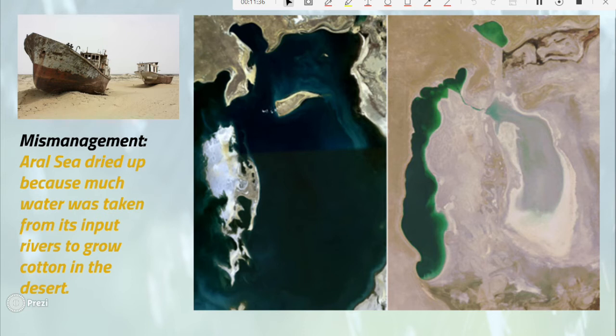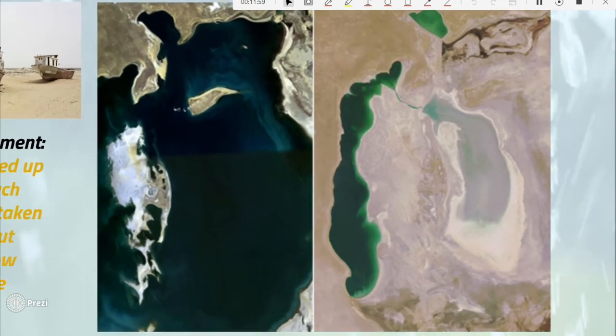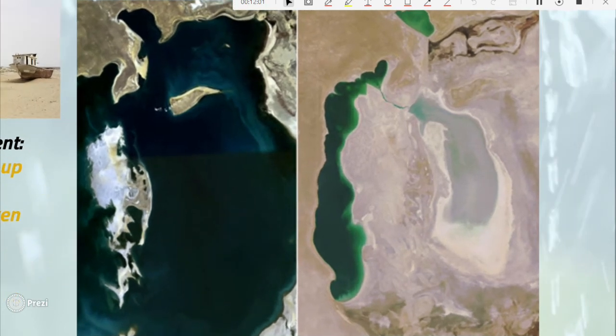The next point is about mismanagement of water bodies or sources of water. A very good example is the ROC, which used to be one of the largest inland water bodies, but it dried up because much of water was taken from its input rivers to grow cotton within the desert. And as you can see from the pictures, the water body that used to be that large, right now it has a very small surface area.